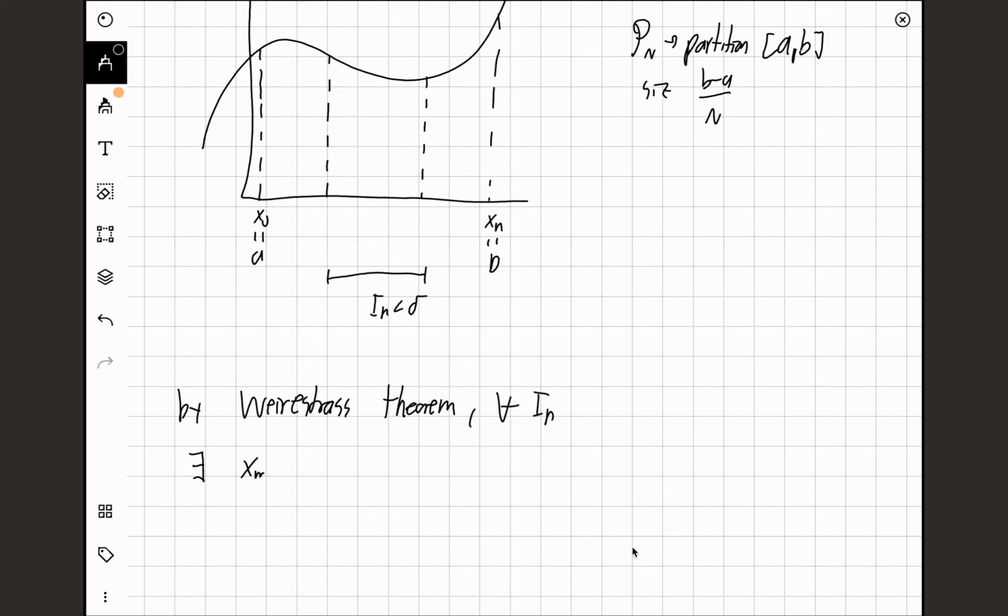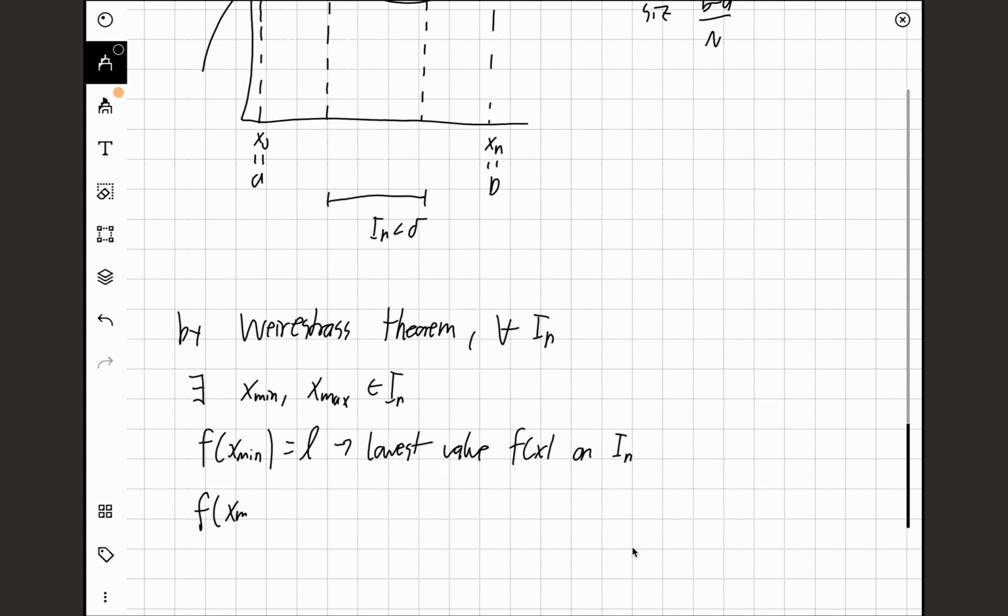So for every function on an interval, we can say by the Weierstrass theorem that for every interval In, there exist points x min and x max inside our interval In such that f of x min, let's call it L, is the lowest value of f of x defined on In. And there also exists a point x max, which I can call U. L is for lower and U is for upper, and that would be the biggest value of f of x on In. And that's for each interval.